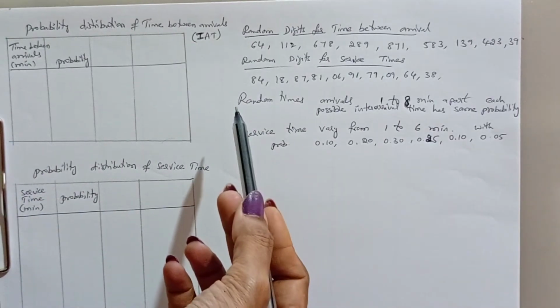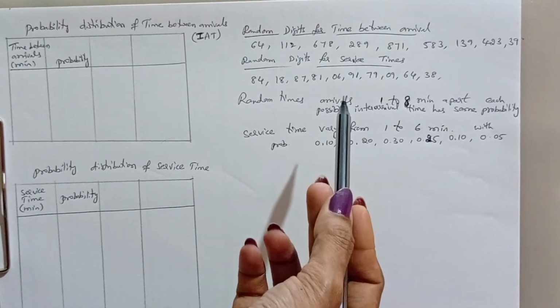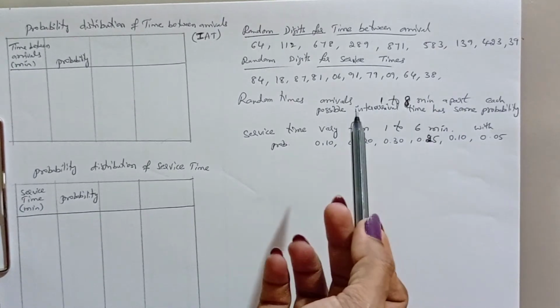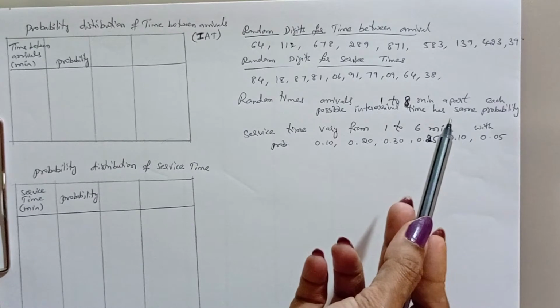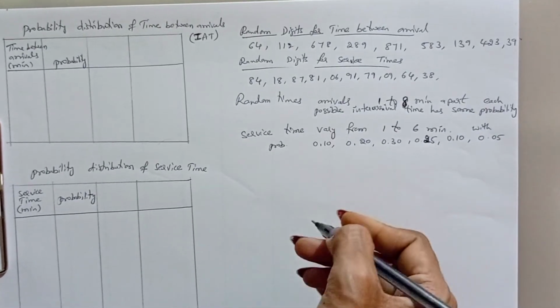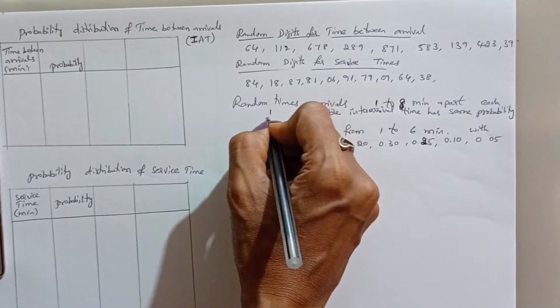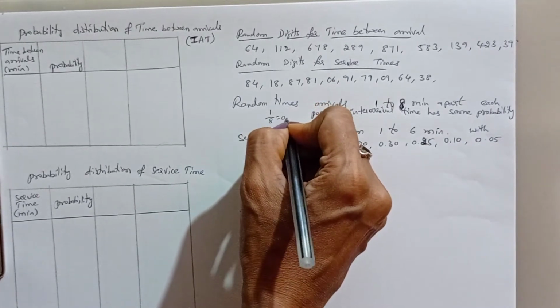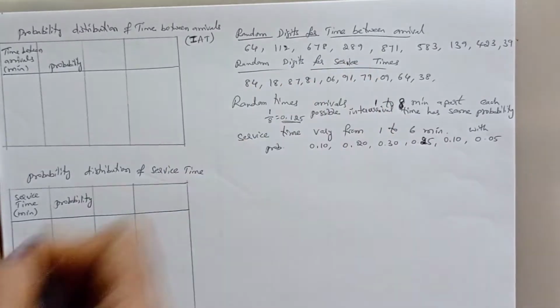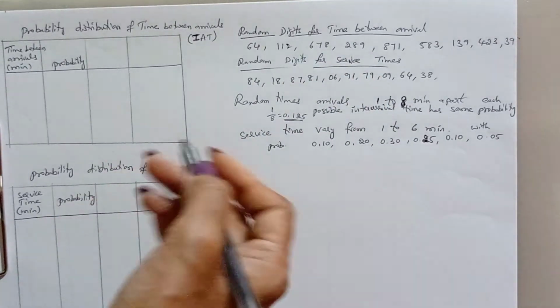From the given question, random time arrivals are 1 to 8 minutes apart, and each possible inter-arrival time has the same probability. So, how will we calculate this? Probability is 1 by 8, that is equal to 0.125. This is the equal probability.